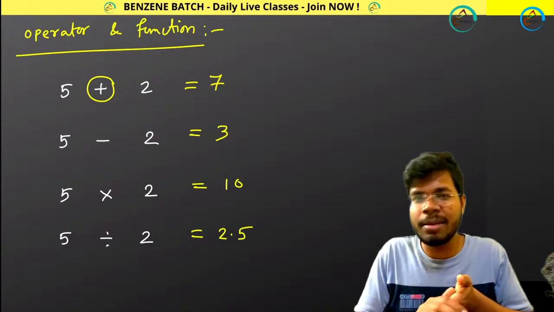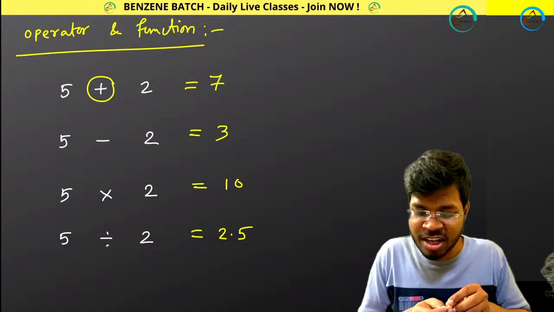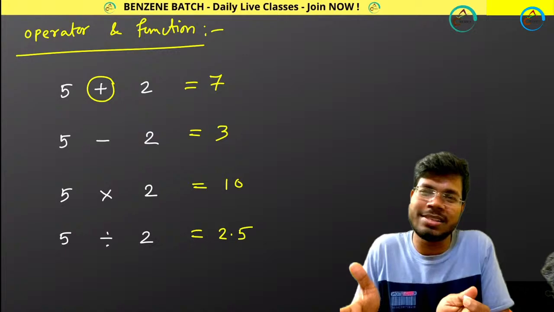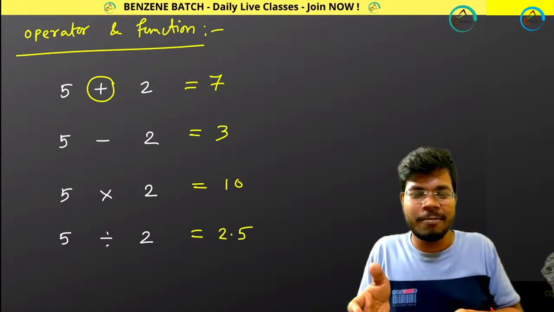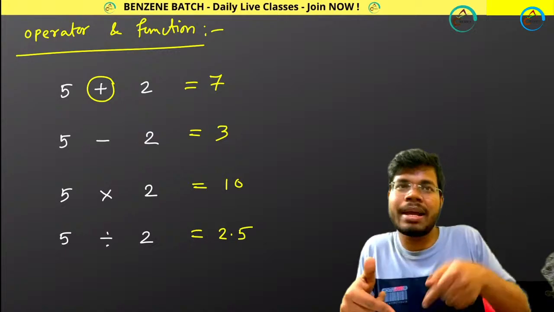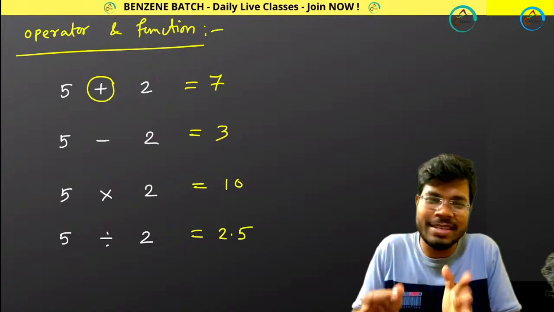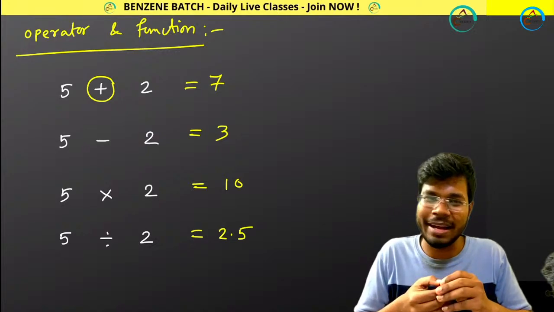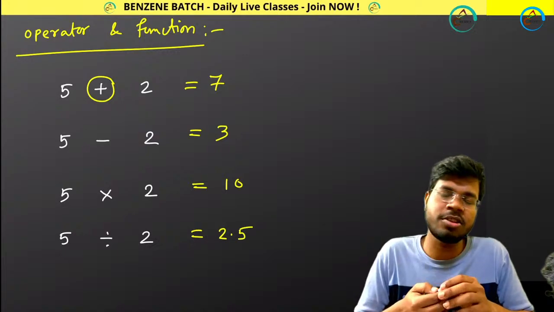Can anybody tell me in the comment box what I am doing through this addition, subtraction, multiplication or division? I know you know these things from class 1, but we will be applying them in quantum mechanics as well, so the very basic things need to be clear.